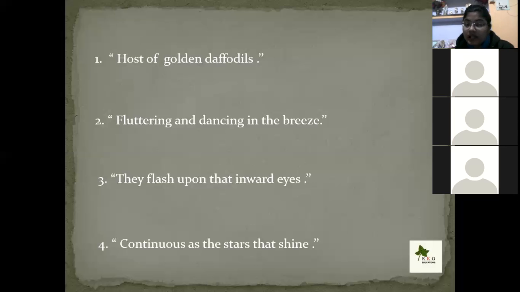He is remembering that journey and the daffodil flowers, closing his eyes and imagining how the daffodils are dancing in the breeze. Continuous as the stars that shine. It means the poet compares the beauty of daffodils with the continuity of stars in the sky, and they are endless like the stars.